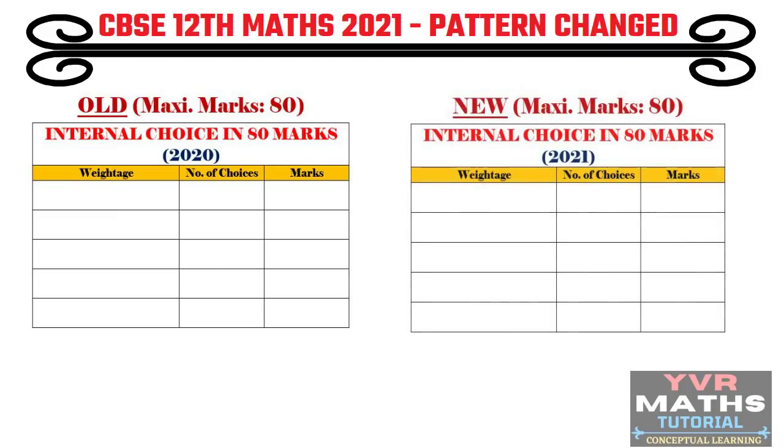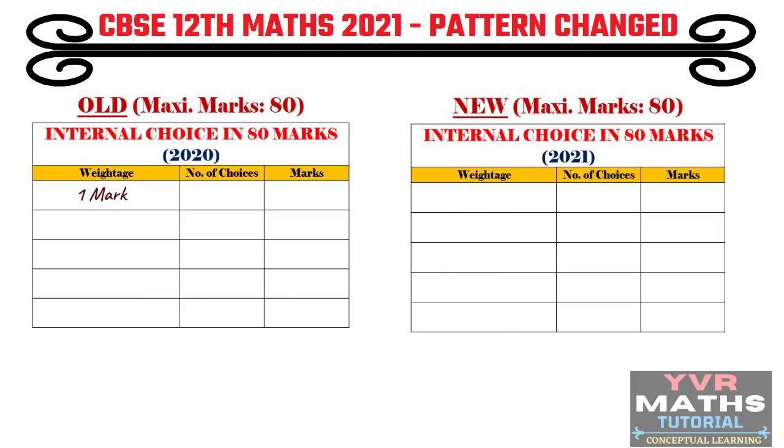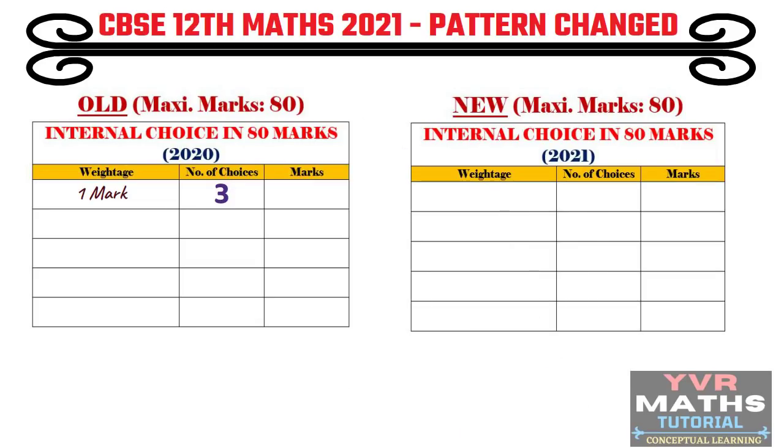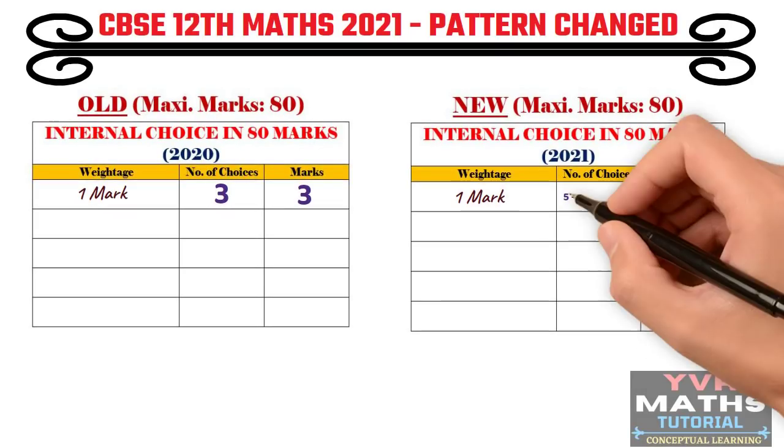See here. Based on last year's paper and this year's paper, what is the weightage of internal choice out of these 80 marks? I will give you a comparison between the old pattern and the new pattern. In the old pattern, for 1 mark questions, the number of choice questions we have is 3. That means we have a choice for 3 marks out of 20 marks. In the new pattern, for the same 1 mark questions, 5 questions have a choice.